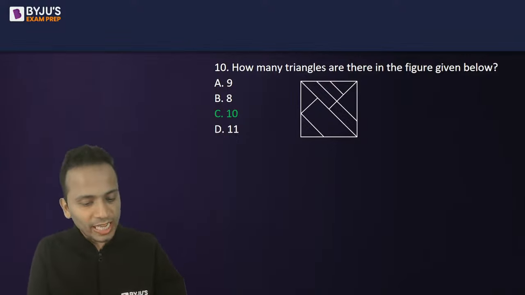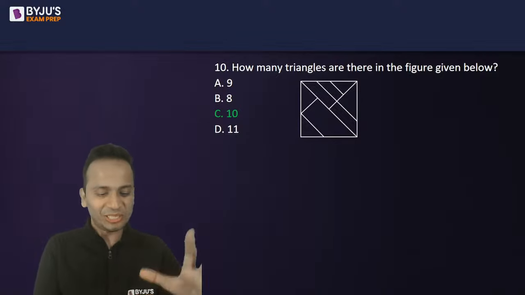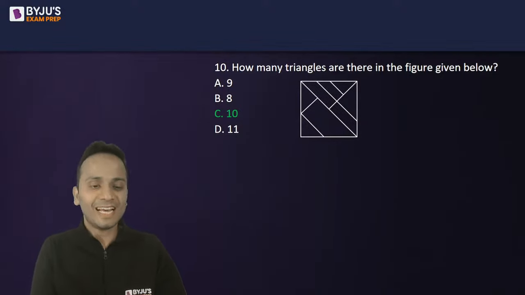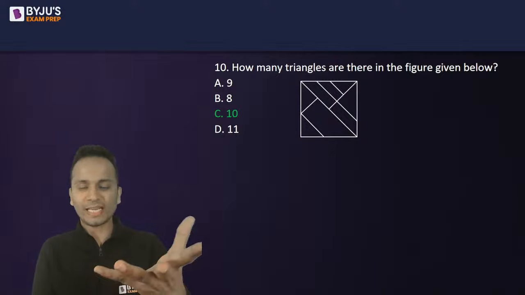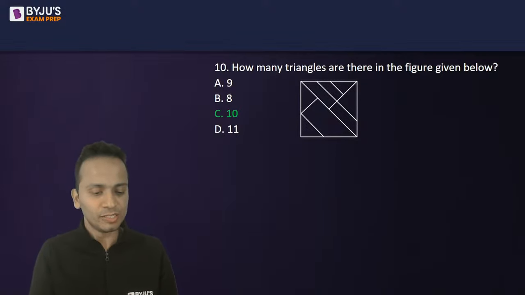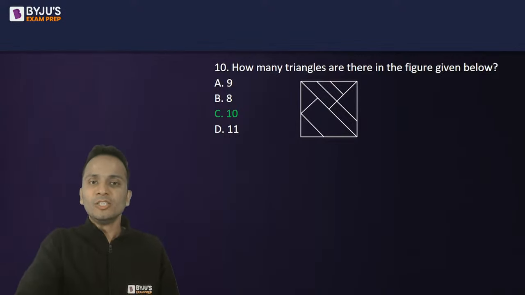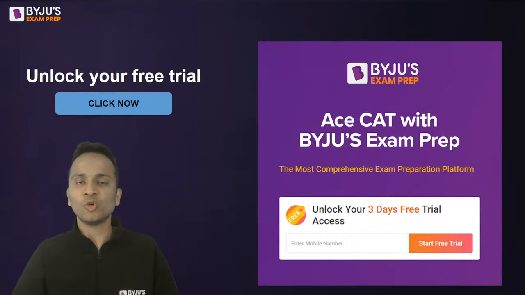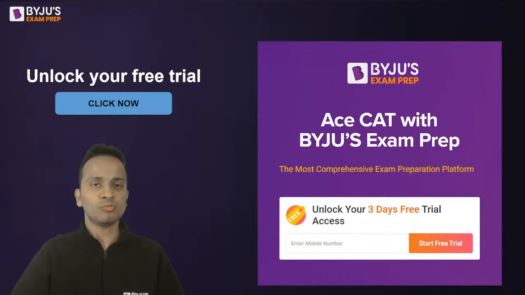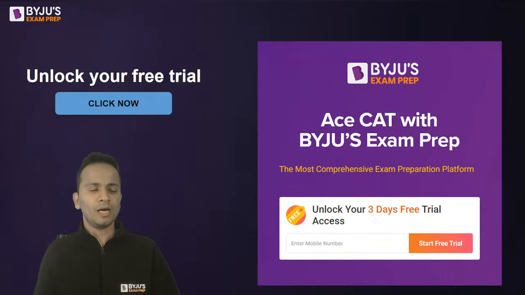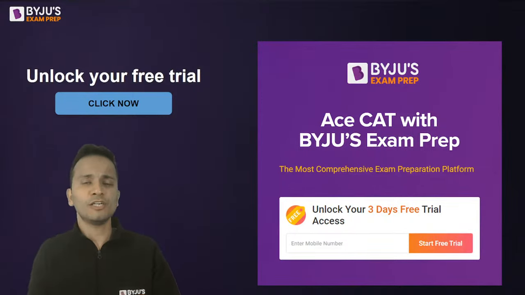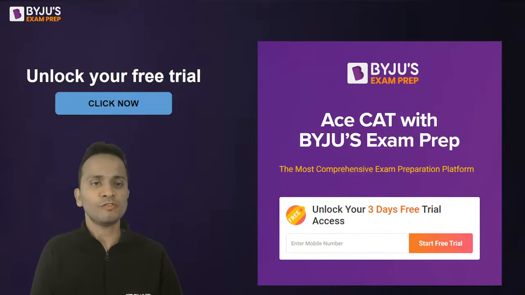Okay. So majority have given the correct answer, but two or three of you have given option D, 11, as the answer. I can see only 10 triangles in this figure, so that will be the answer of this question. Okay, so that's all from my side. 10 questions over. We'll come back again probably tomorrow. But like I mentioned, this evening I'll be discussing what all steps you can take and what all things you need to remember or take care of for the third slot of SNAP, based on the analysis of slot number 2.